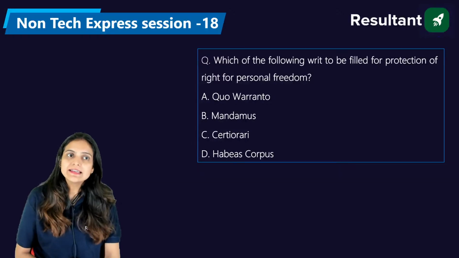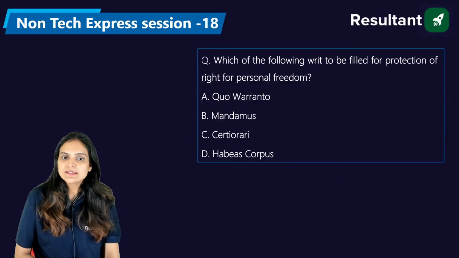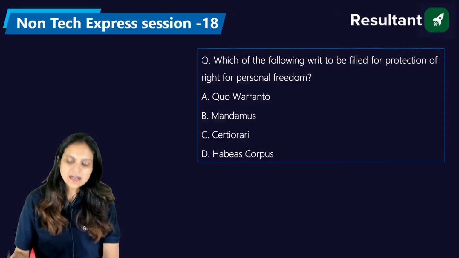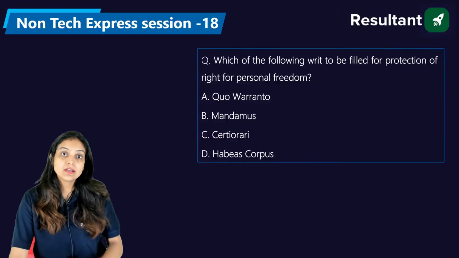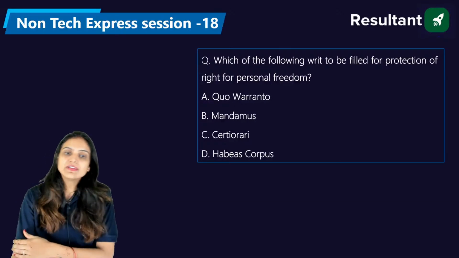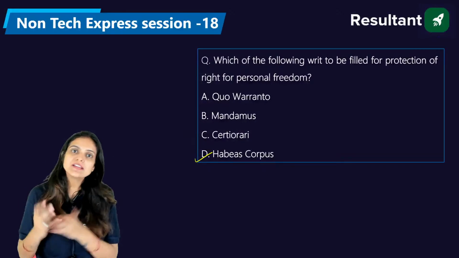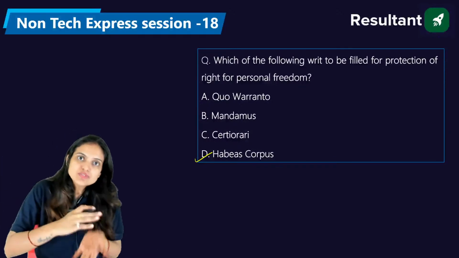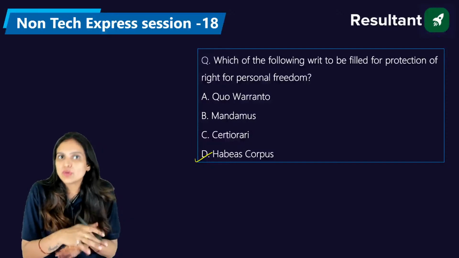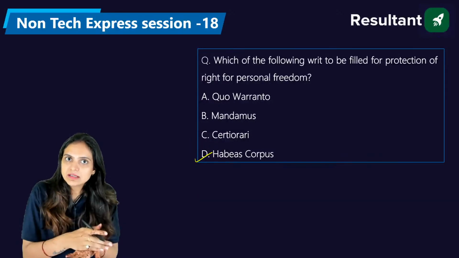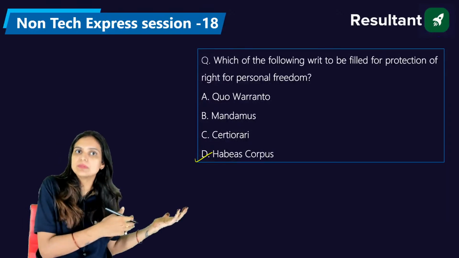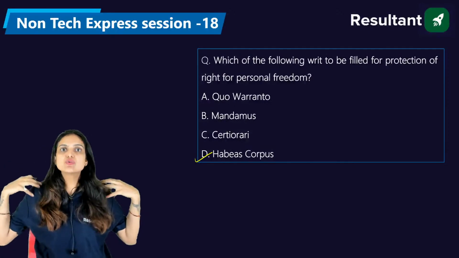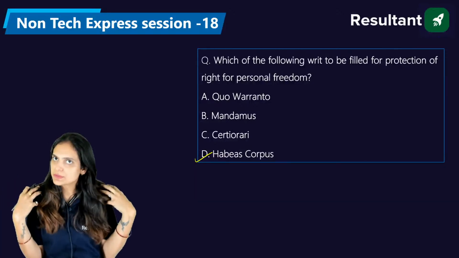Habeas corpus. Exactly. Habeas corpus means all the cases which are running against the candidate on behalf of him. If somebody has started the case or had filed the writ, they will file the writ of habeas corpus. In that case, all the cases will end and the candidate will be presented in front of the judge, and then the judge will decide whether the person had committed that crime or not. If he had committed that kind of crime, he will be sent back to the prison. Otherwise, he will be released. So in that way, we generally talk about individual freedom when we talk about habeas corpus, right?